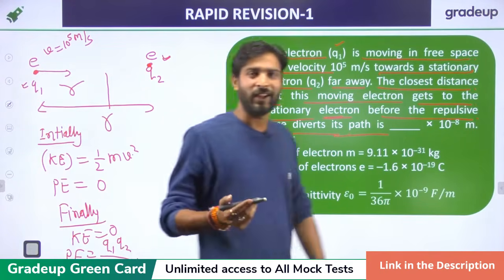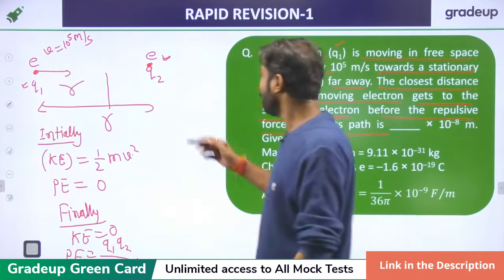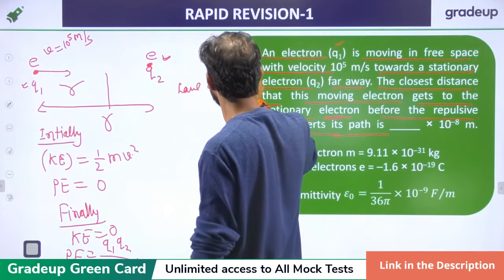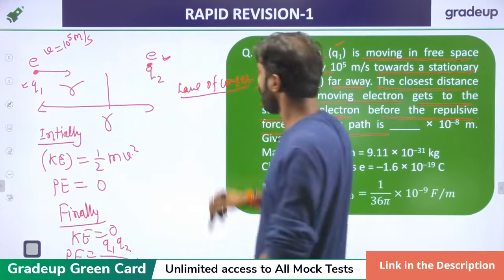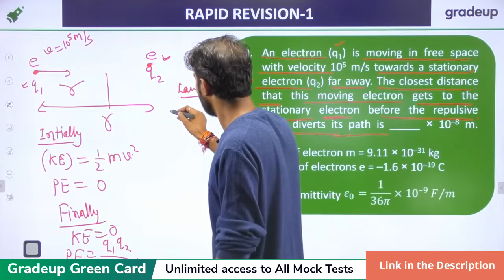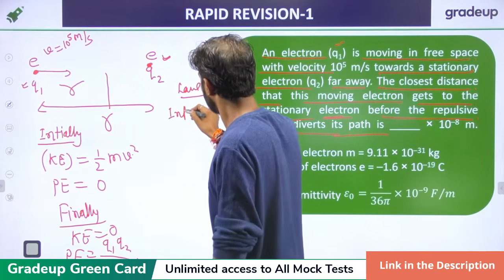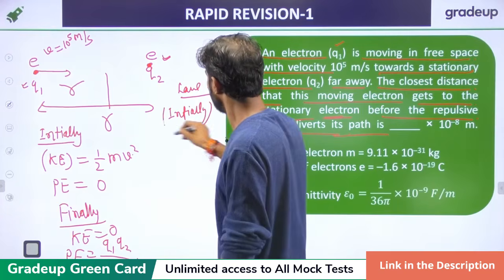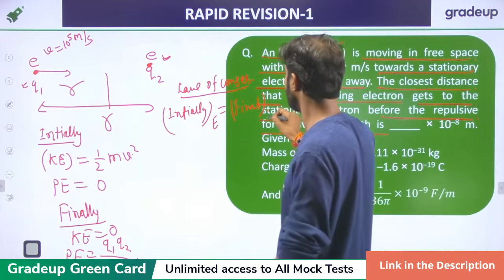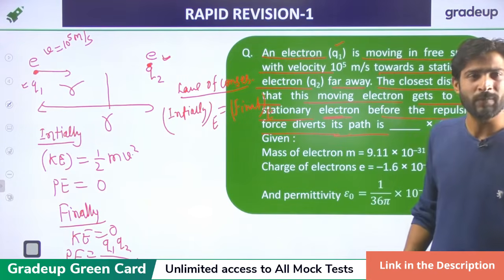By the law of conservation of energy, initial energy is always equal to final energy.